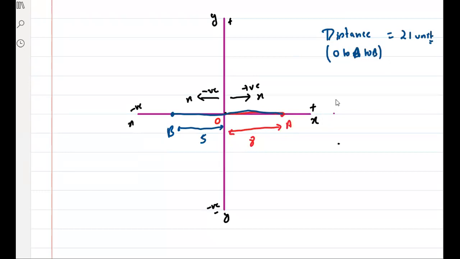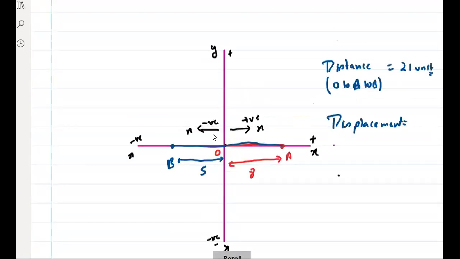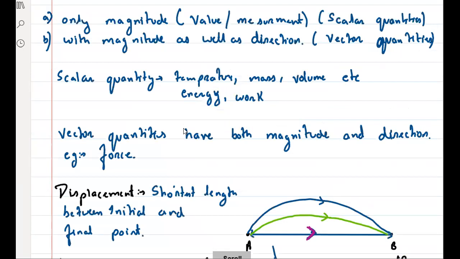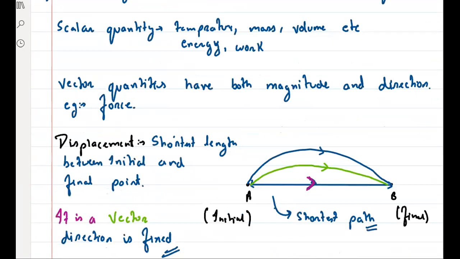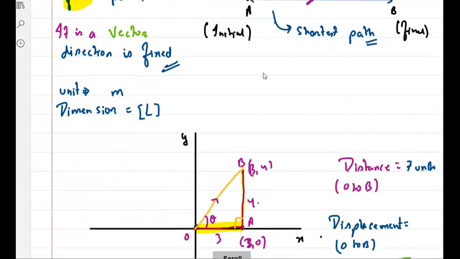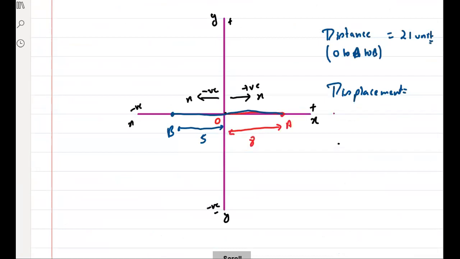But when you talk about displacement, remember the basic definition of displacement: shortest length between initial and final point. You have to see what is the initial point and what is the final point. That's why we have mentioned initial and final point. So what is the initial point? O. And what is the final point? B.